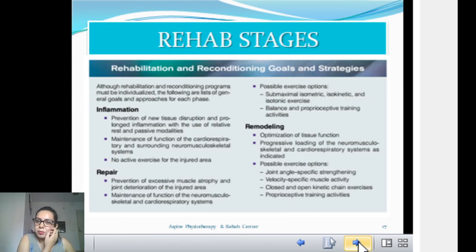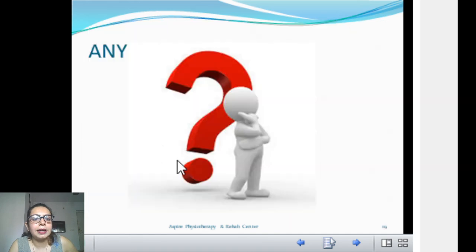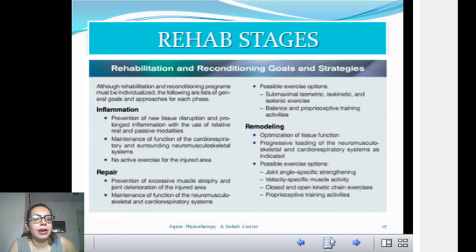These are the normal rehab stages. Usually you will have 3 stages: inflammation, repair and remodeling. Inflammation is the initial 4 to 5 day phase. Ideally it's 3 days, but according to your body, your age and other diet and nutritional factors, let's consider 4 to 5 days, and allow it to heal and rest. Then the repair phase. In this you can experiment with optimal load. How much your body can take is your optimal load today, then day 2, day 3, day 4, and you have to slowly progress. That is what we do in rehab.